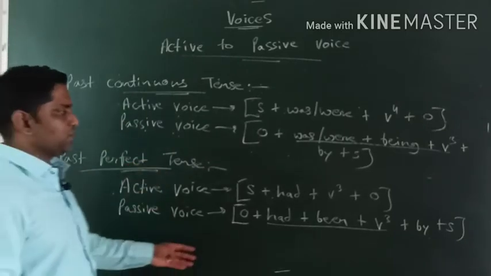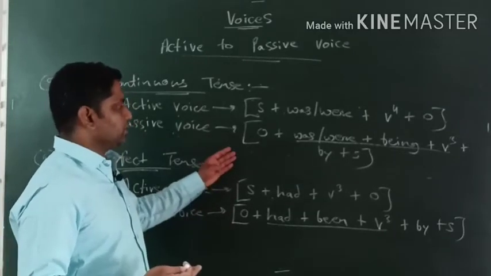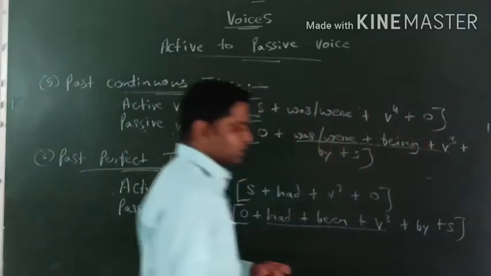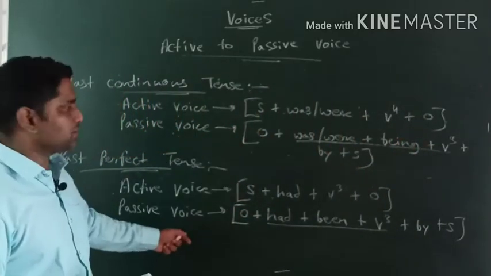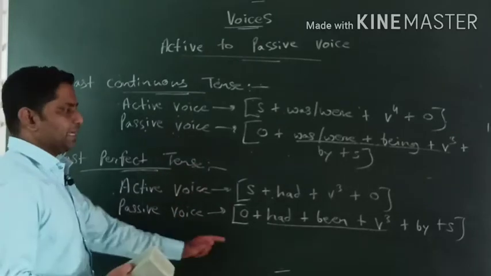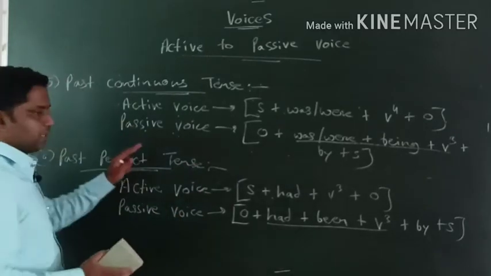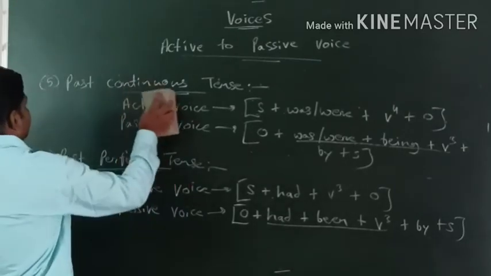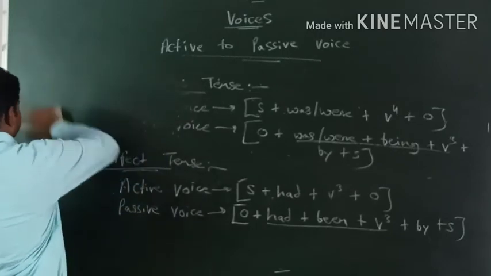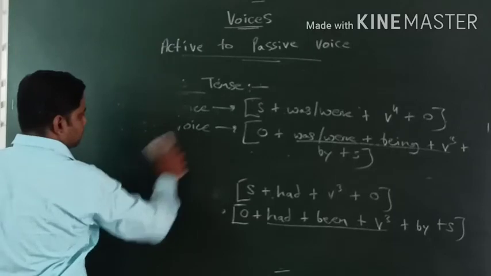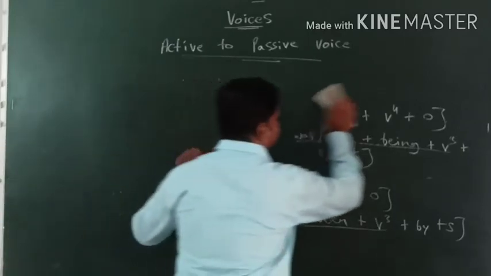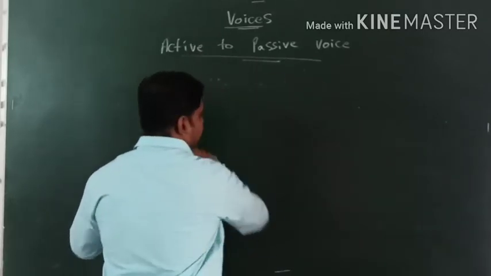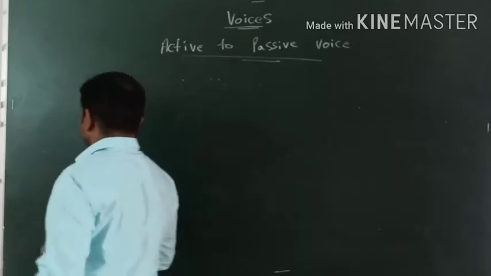Okay, these are the things what we need to do. These are the formulas what we need to understand and what we need to use in the sentences, right? By using these formulas, if we construct the sentence, definitely our sentence would be absolutely perfect, right? Now check out, we have done with present, we have done with past. Now we will talk about future. So let's start from simple future tense. Okay, I already told you there are 4 tenses which we cannot do active to passive voice. 4 tenses हैं जिनका हम active voice passive voice नहीं कर सकते. Okay, so till 6 we have seen.